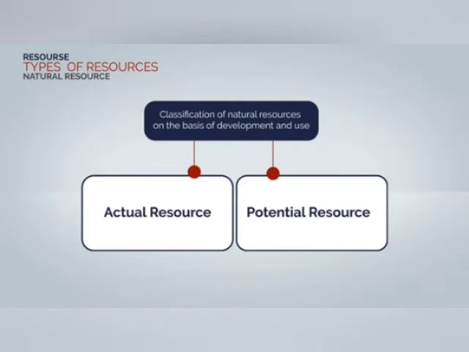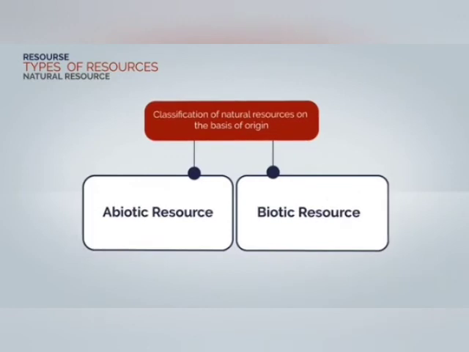Now coming to the next, we have classifications of resources on the basis of origin. Under this we have abiotic resources and biotic resources. The resources which come from non-living sources are called abiotic resources. For example, soil, rocks and minerals. Coming to biotic resources, these are the resources which come from living beings. For example, milk, leather, timber, etc.